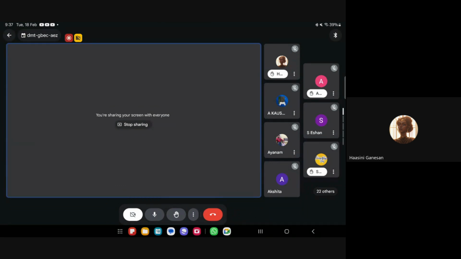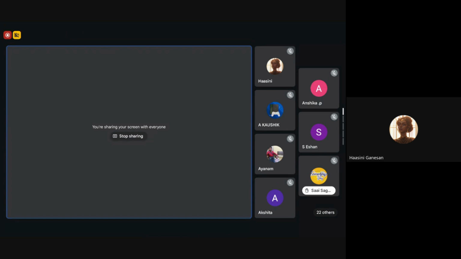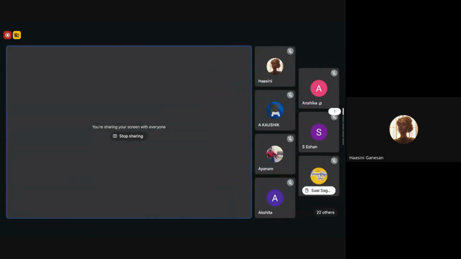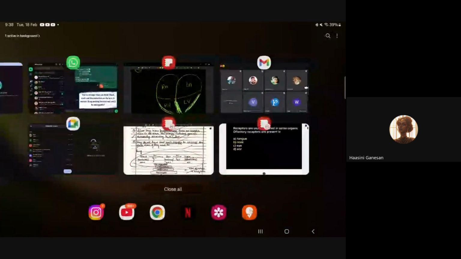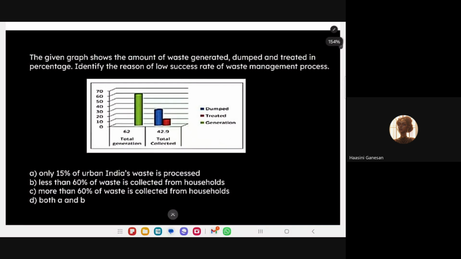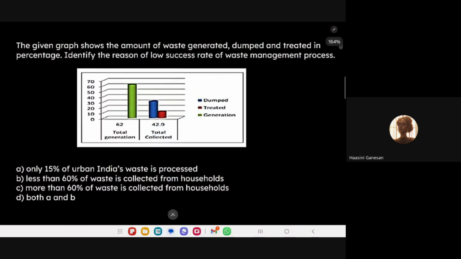Okay. Let me select the person to answer. Raghunath joined just now. Okay, Hasini has answered. Who is the person left over? Sai, you answer the next question, child. See, the question will be asked like this also. The given graph shows the amount of waste generated, dumped, and treated in percentage. Identify the reason for the low success rate of the waste management process.